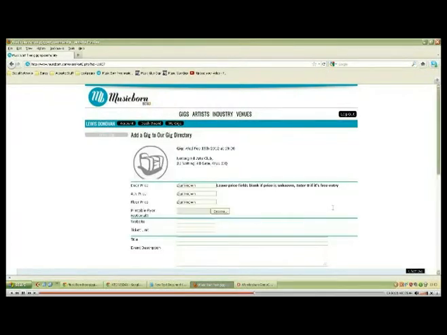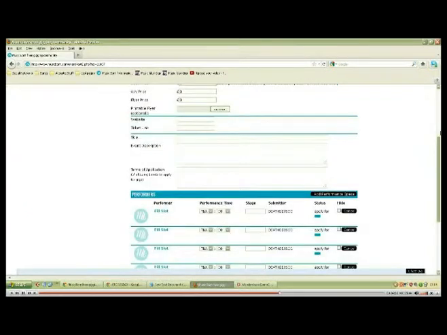Hit next. Okay. So, fill all these prices in. I know you said yours is £3 after 11, we'll stick that in the title so people know anyway. So we'll put all these for free anyway. Now, if you've got a printable flyer, if you stick this in, this will show up on everyone's gig listings and override all the other pictures. So if you've got a real nice poster, I highly suggest you stick that one in here, otherwise it's going to take the closest picture for someone that's on the gig.